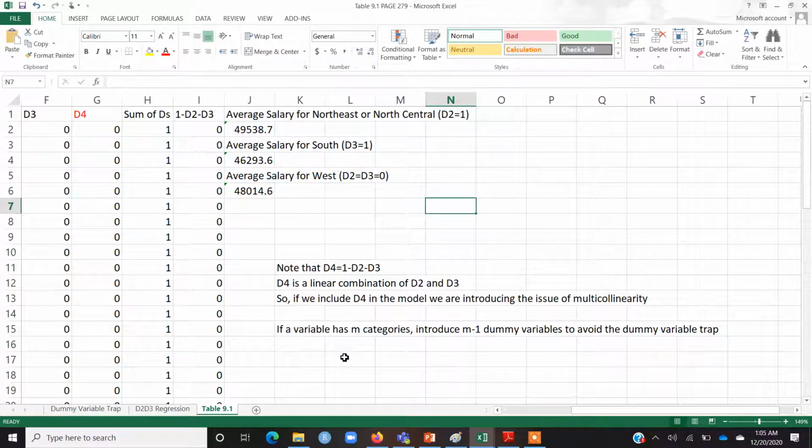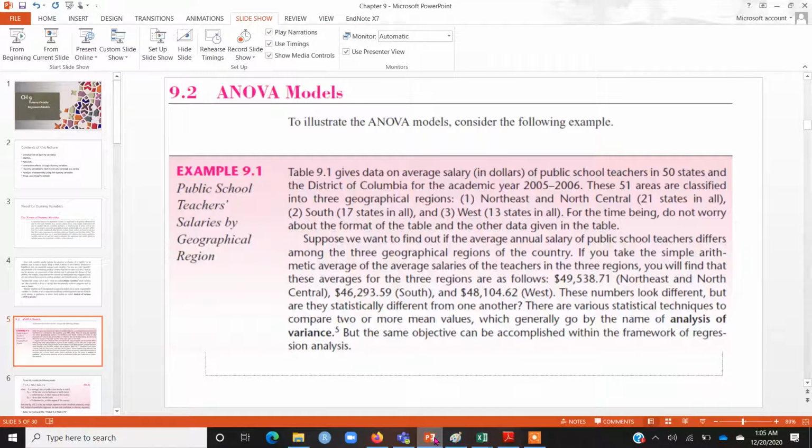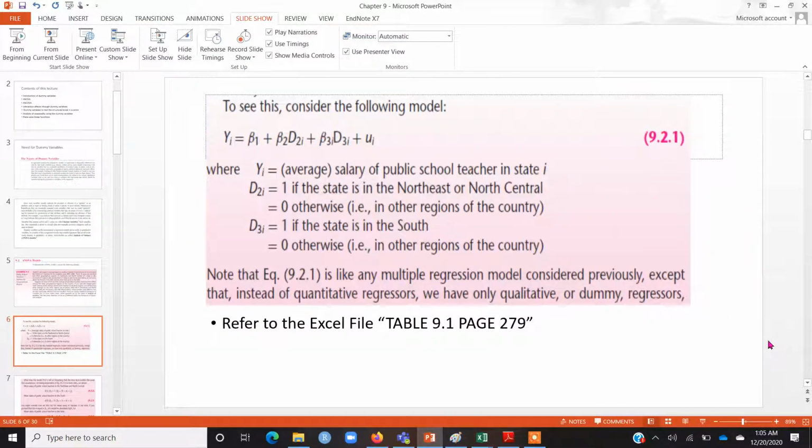Let me refer you back to the slides for a moment. Although I've already explained it in the Excel file, just for a quick recap: D2 is 1 for the states in Northeast or North Central, and D3 is 1 if the state is in South. You can see that I haven't introduced a dummy for the third region, that is West.